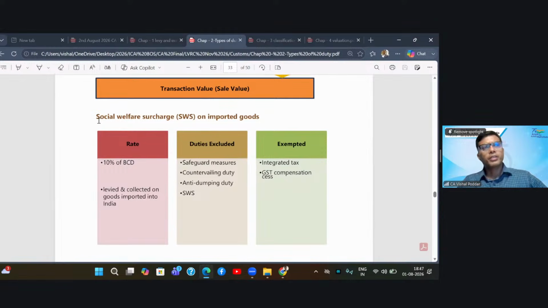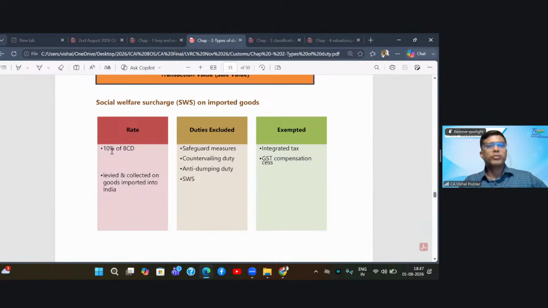Now, as I was saying, in customs there is a customs social welfare surcharge. It is always to be levied at the rate of 10%, but 10% not of the value, rather of the basic customs duty. So it is 10% of duty. It is the same as the surcharge we studied in income tax, where the amount of surcharge is calculated by multiplying the surcharge rate by the basic income tax amount, not the income amount. Same thing over here. The welfare surcharge of customs is calculated by multiplying 10%, which is the fixed surcharge rate, with the basic customs duty and not the value.